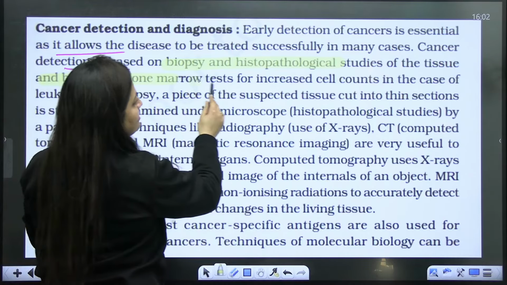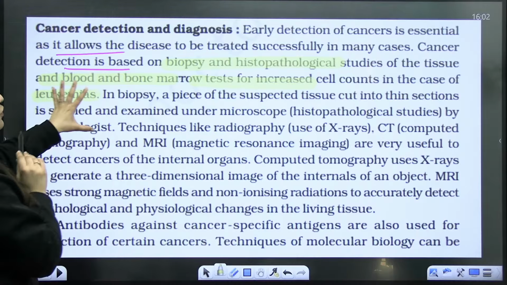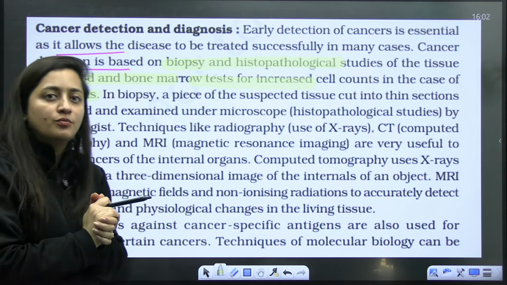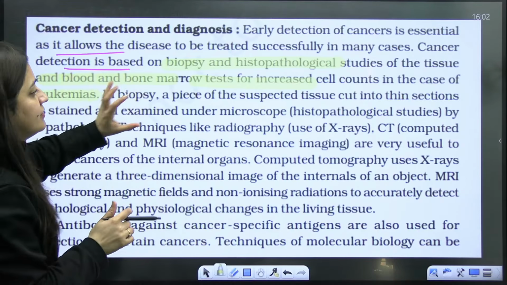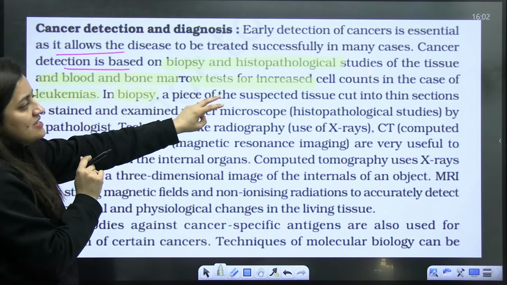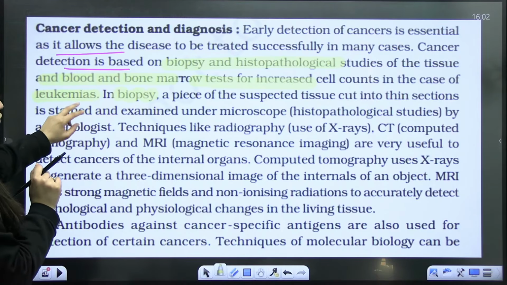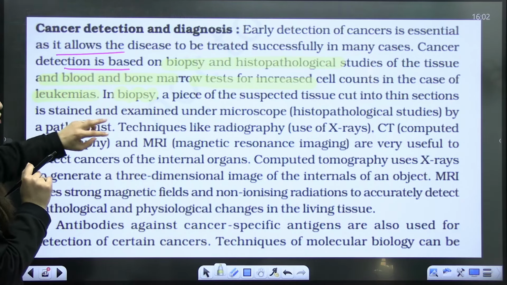Blood and bone marrow tests show the increased cell count in the case of leukemia, which is a blood cancer. Carcinoma is the most common cancer, cancer of the epithelial tissue. Leukemia is cancer of the blood tissue. In a biopsy, a piece of the suspected tissue is cut into sections, stained, and examined.